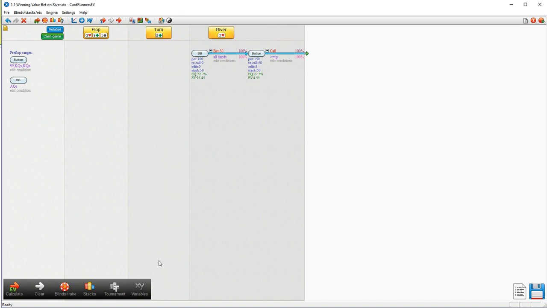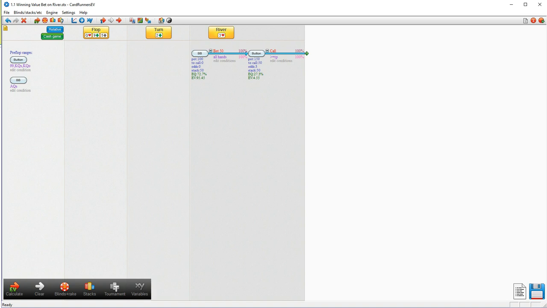We won't exactly be making 45 big blinds with a value bet on the river, because basically that includes our share of what's already in the middle. In other words, if we check down here on the river, we're going to generate an expectation above 50 big blinds. It's going to be positive for the overall hand. What we did by value betting was increasing our overall expectation.